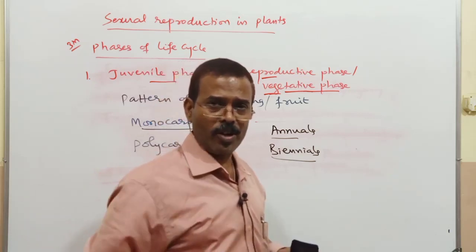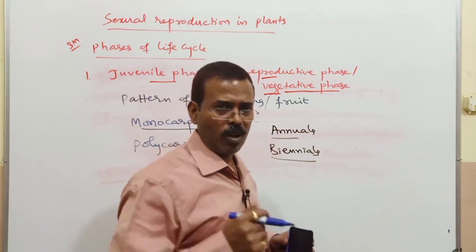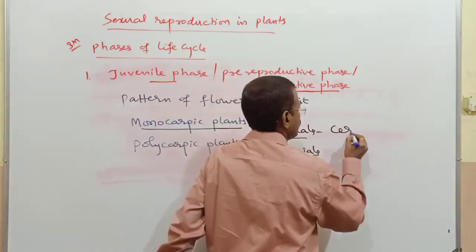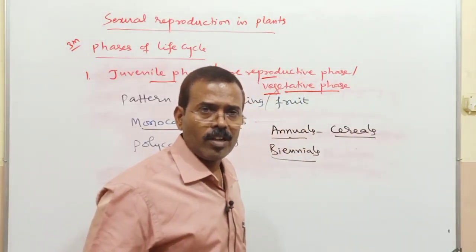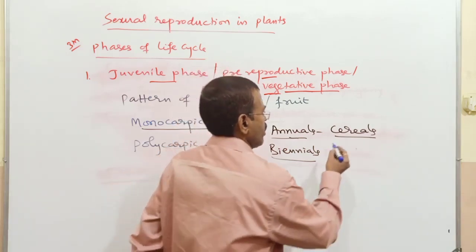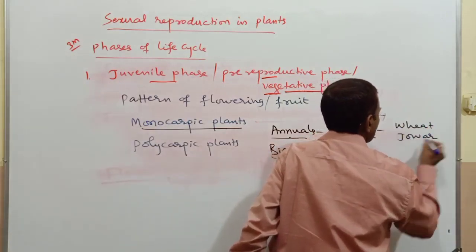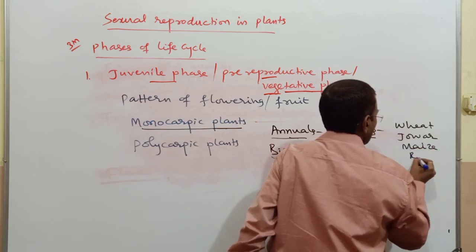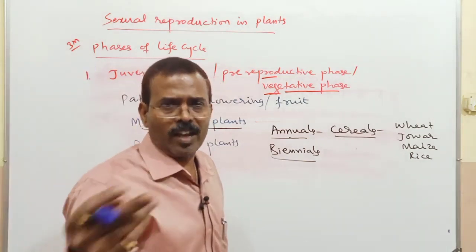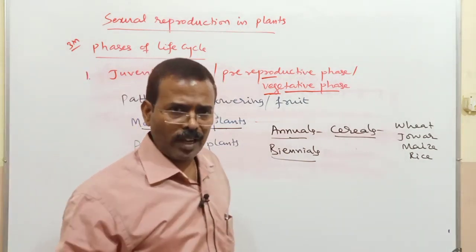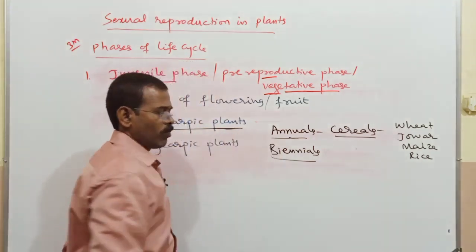In the first year they show vegetative growth, and in the second year they show reproductive growth by the formation of flower, fruit and seeds. Among annuals you mainly have cereals, such as jowar, wheat, bajra, maize. As their lifespan is only 1 year, within 1 year they complete their life cycle, so they produce flower only once in their lifetime. So they are monocarpic plants.